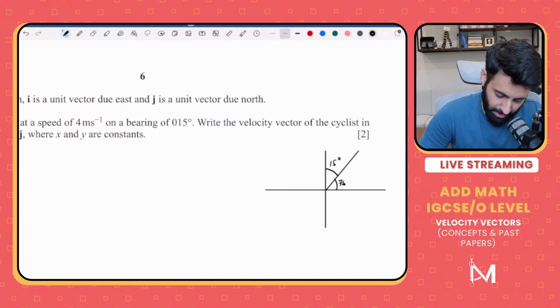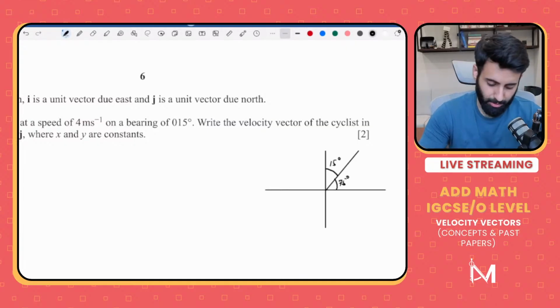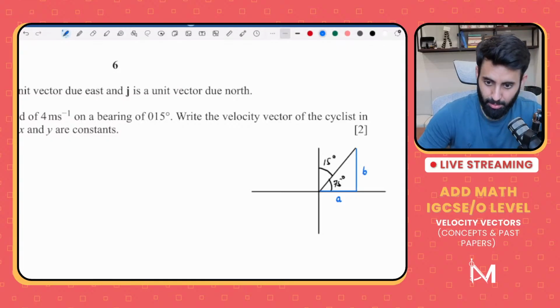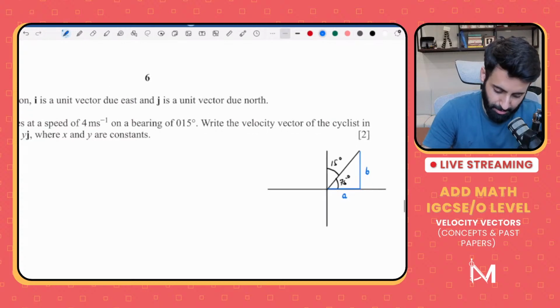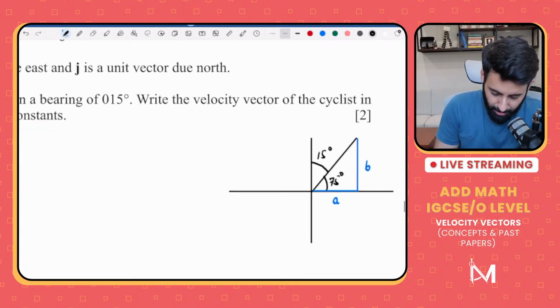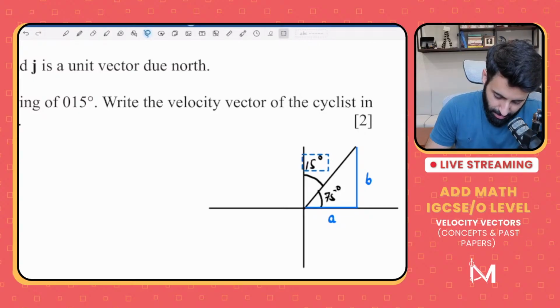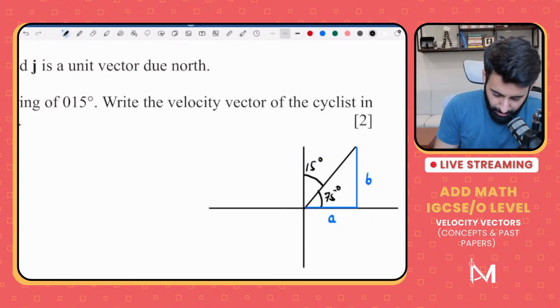Okay, so this is 75 degrees. All right, now let's break this down into horizontal and vertical components. Since we don't have a lot of space, let's do it here, using a single color. This is the horizontal component, which is A, and this is the vertical component, which we're going to call B. Now, what is the hypotenuse? The hypotenuse is the magnitude of the velocity, which is equal to the speed. So I'm going to drag this 15 here, and write 4 meters per second here.